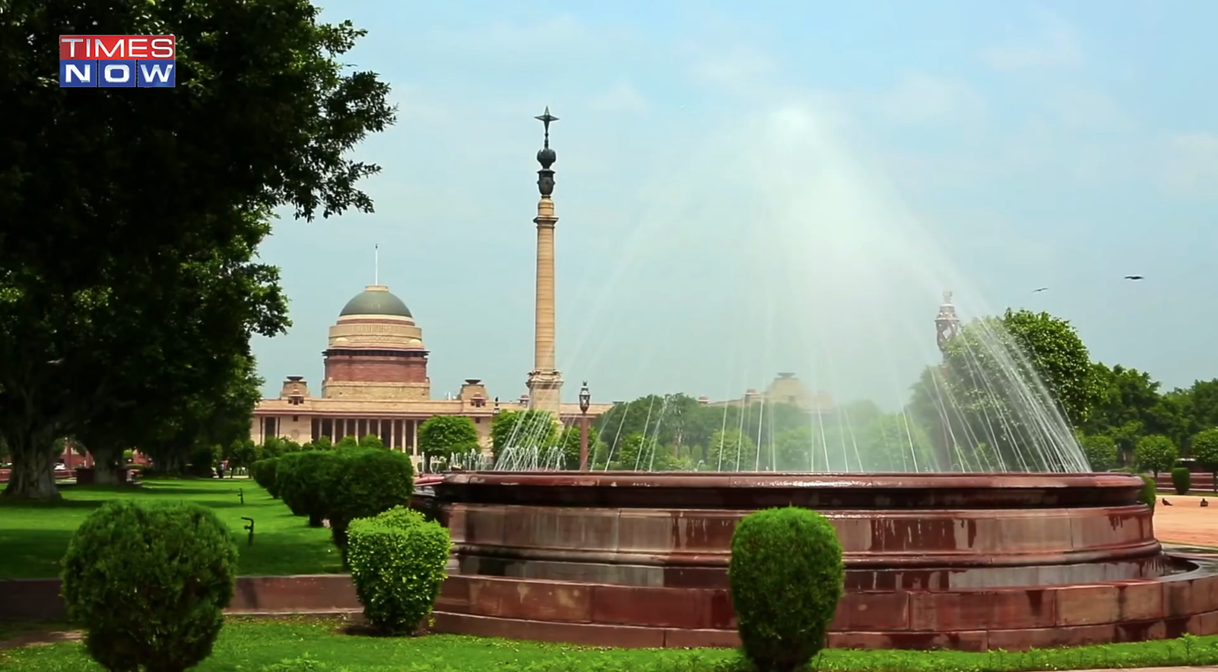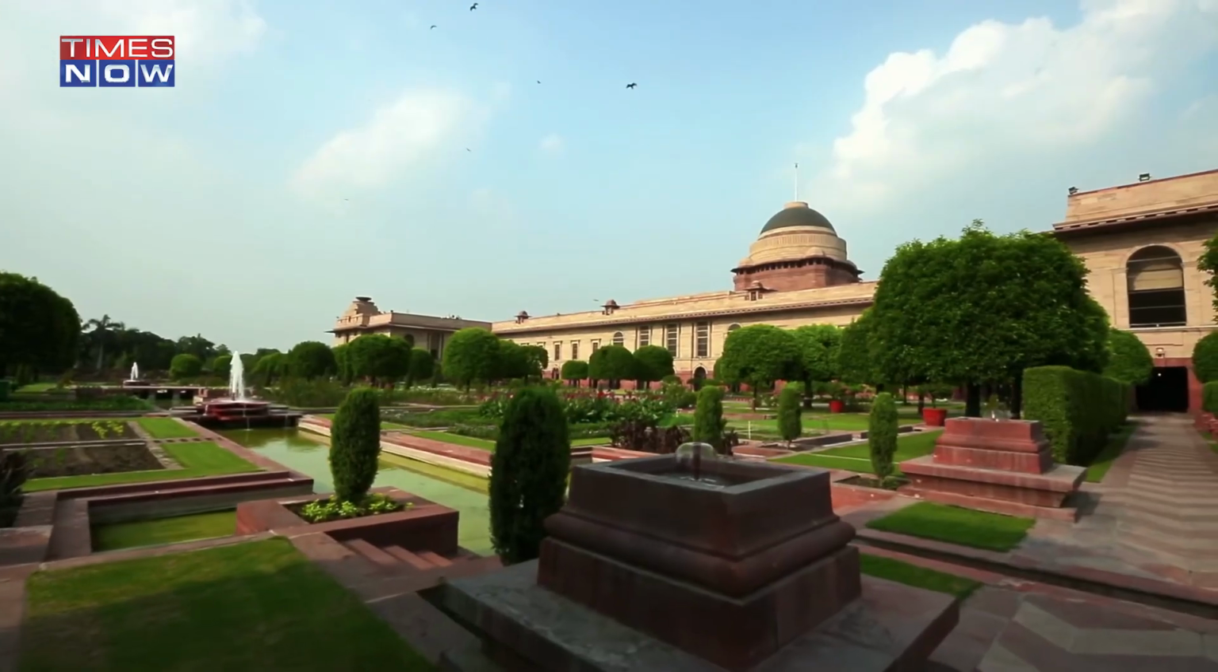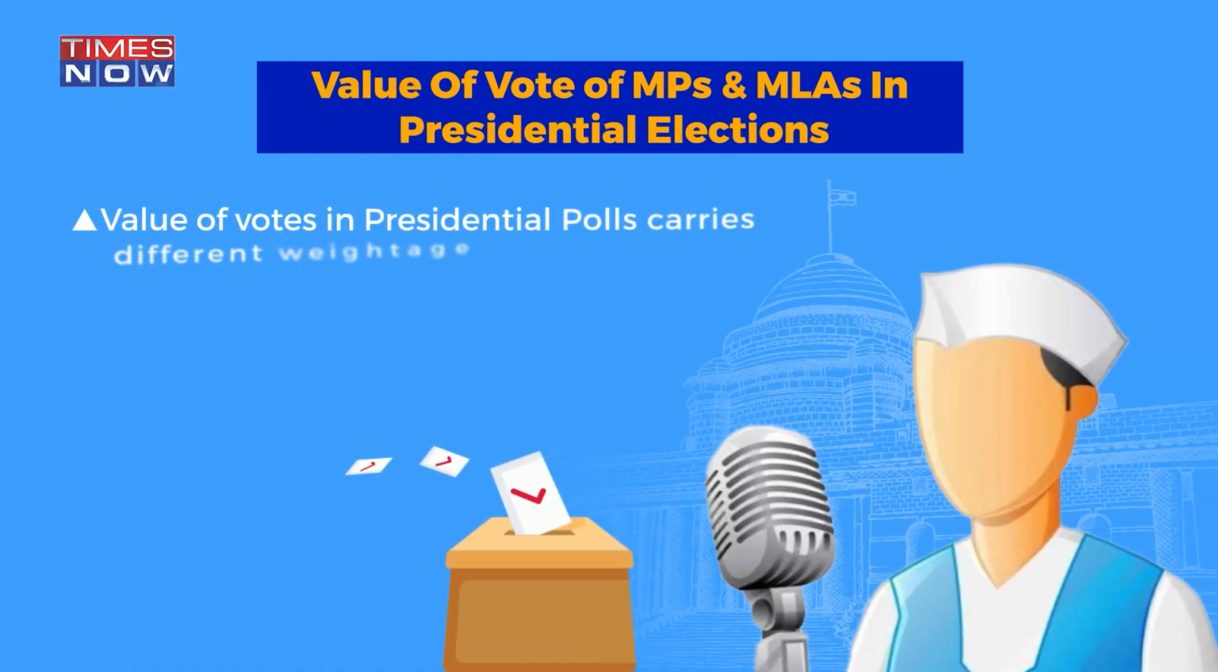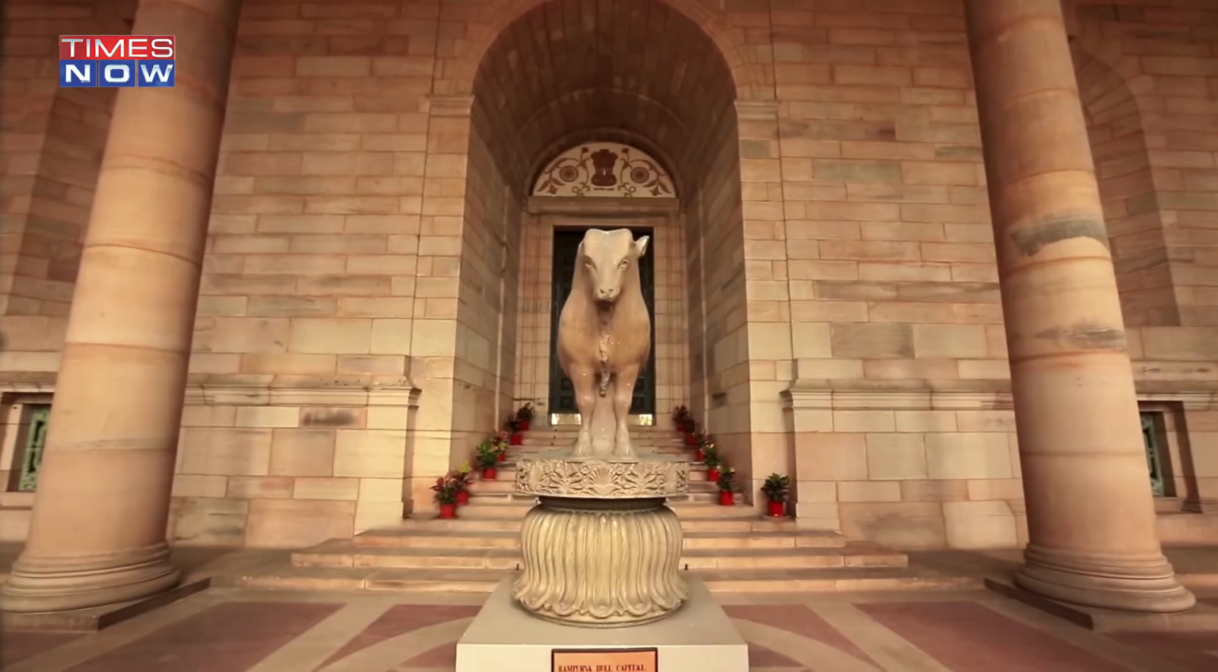The next difference between presidential polls and general elections is that the weightage of each vote is different. While the value of every vote in the general elections or assembly elections is 1, the same is not the case with presidential polls. The value of a vote by an MP from Rajya Sabha and Lok Sabha is fixed at 708, but the value of an MLA's vote differs from state to state.